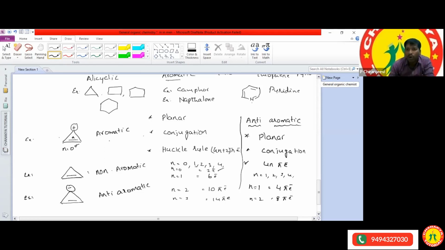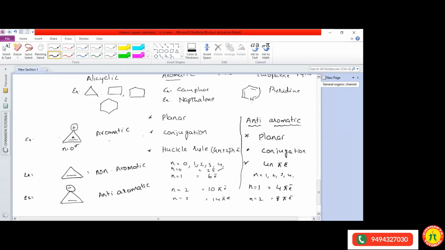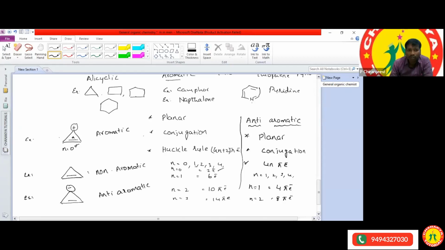In the formation of one bond, how many electrons are required? Aditi. 2 electrons. Very good. 2 electrons are required in the formation of one bond. So if it has one pi bond, it contains 2 pi electrons only, right? Hence, all 3 conditions are satisfied. If all 3 conditions are satisfied, then the given compound is called aromatic.